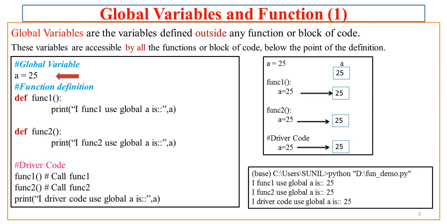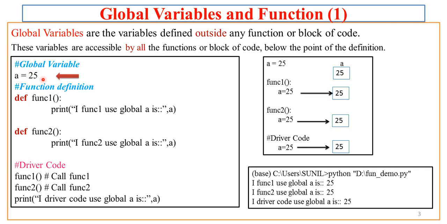So now let us see the global variables. The global variables are the variables which are defined outside any function or block of code. And these variables are accessible by all the functions or blocks of code below the point of definition. So what do these two statements mean? A global variable is a variable, just focus on the rectangle I am pointing at here. So here we have global variable a equal to 25.